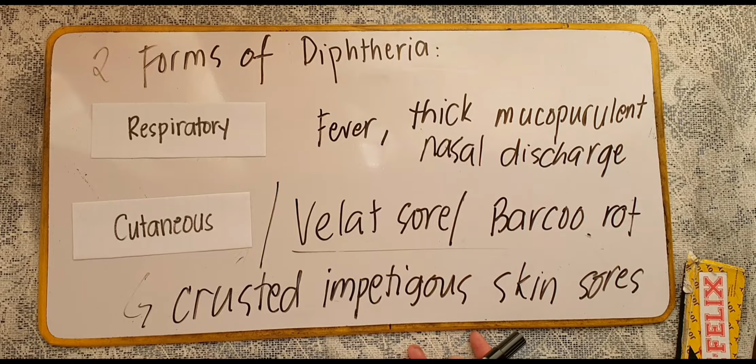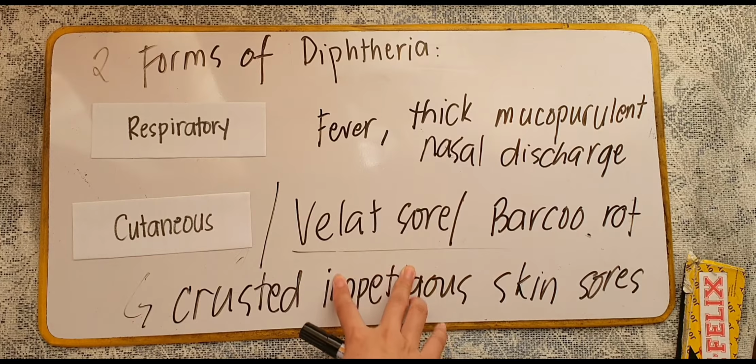Especially those with a lack of vegetables in their diet are usually prone to develop this type of diphtheria.